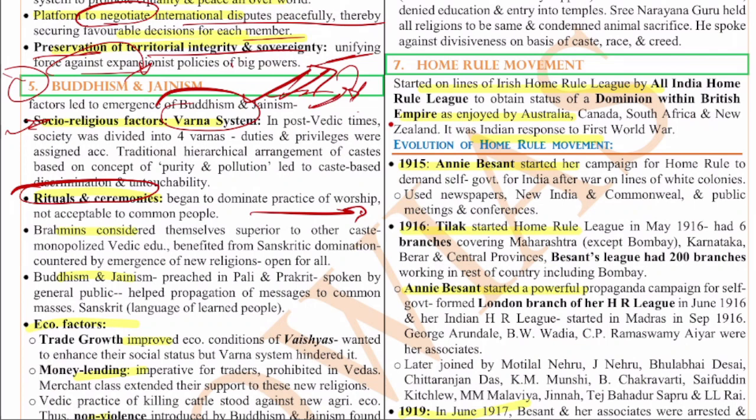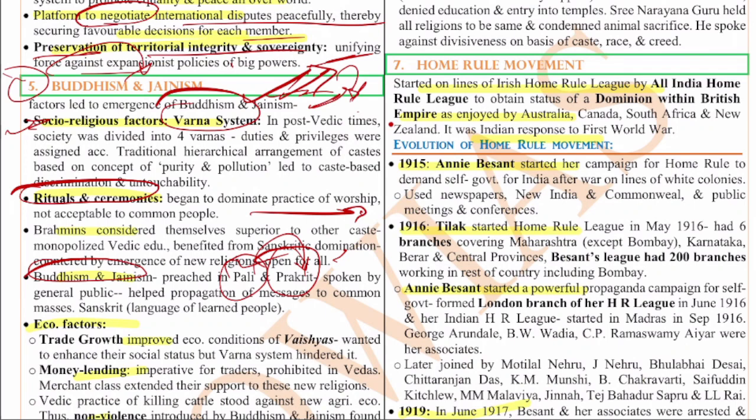And Buddhism and Jainism were preached in Pali, unlike the Vedas, which were written in Sanskrit, and Sanskrit is a language of elites and Brahmins dominated it. The usage of Pali and Prakrit, which were the common languages of the people spoken during that time, helped in the propagation of their message and helped people to gain more knowledge about these things.